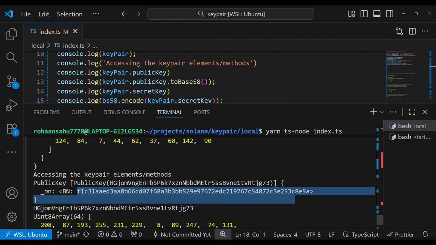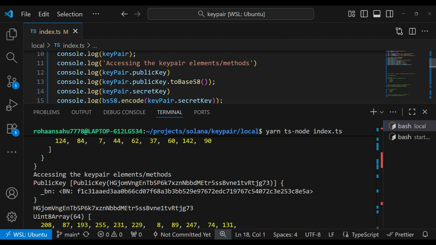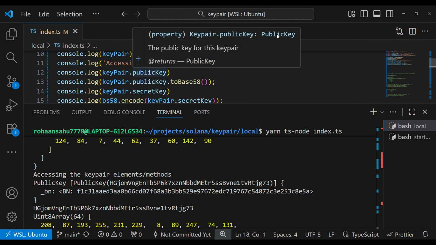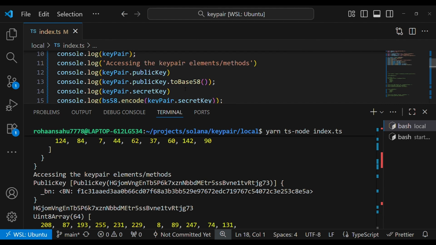This is private, so we cannot use it, but when we console log it this way, this shows up. Moving on, we discussed that the type of the public key is PublicKey, so the toBase58 method is accessible, and hence doing that gives us this number, which is console logged right here. You can see it's the same.